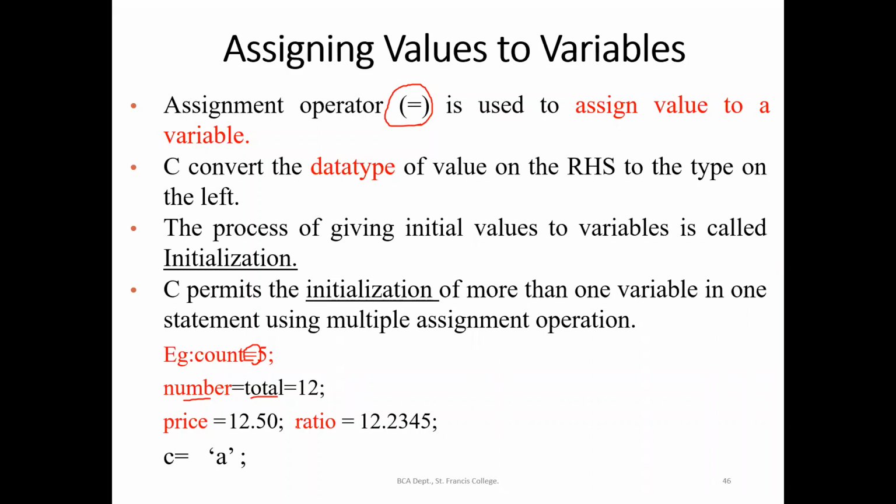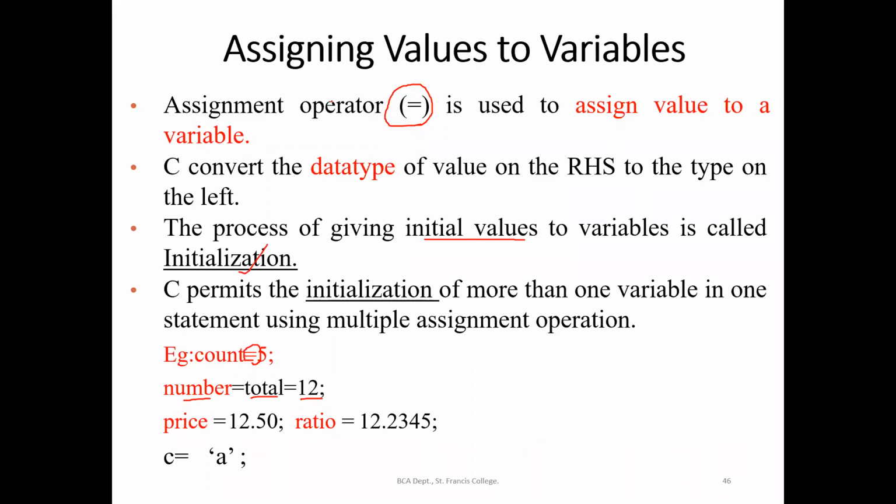And one more thing is, if in the beginning of the program you want to use a variable from 0, or if I want to use the variable from 12, I can do it in the first line of the program. That type of assignment of value is known as initialization. The process of giving the initial value to the variable is called initialization.